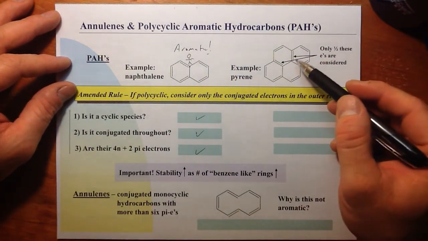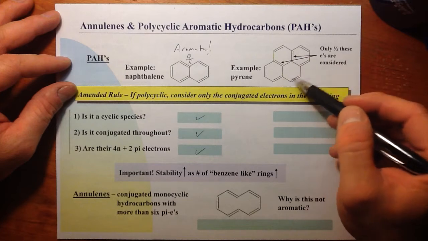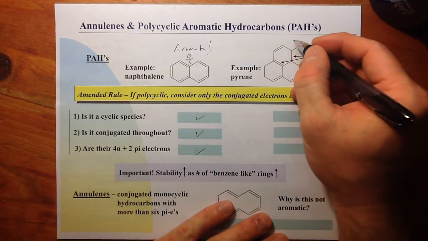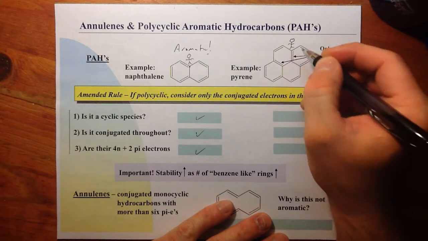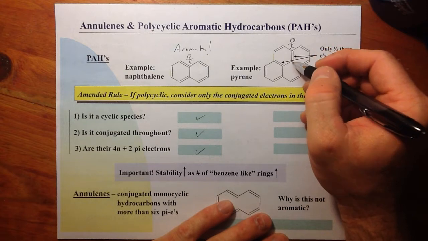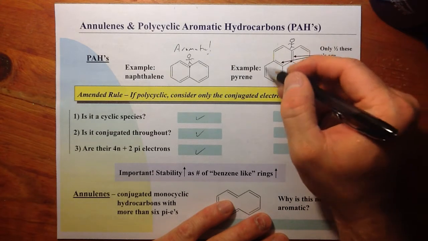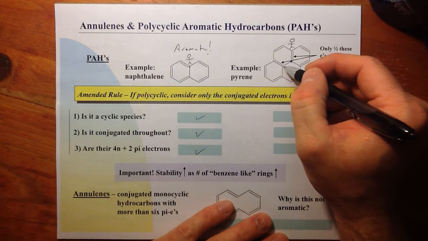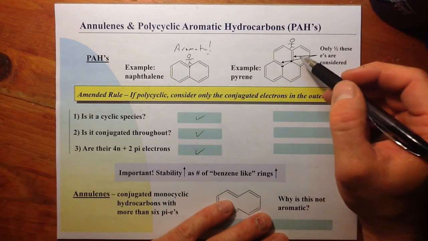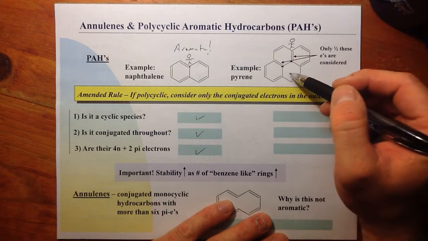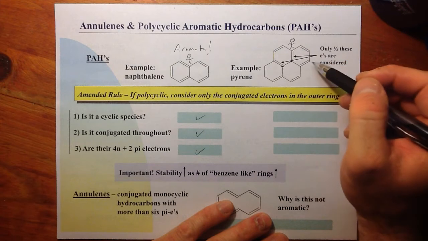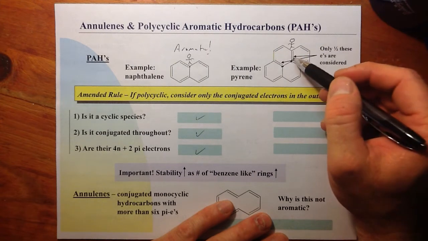Pyrene, we can do the same thing, but we notice, just looking at pyrene, that we're not going to count all pi electrons, because if we take our walk around the outside again, we would only count half of this pi bond that's going towards the interior. We would never, going around the outside, touch this carbon, nor would we touch this one. So you can do it a couple of ways. You can count all pi electrons and know that you're going to subtract 2, or just count as you go around. I'll do the harder one, and maybe you can do the easier one here.